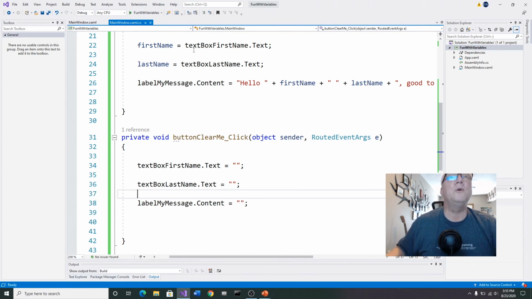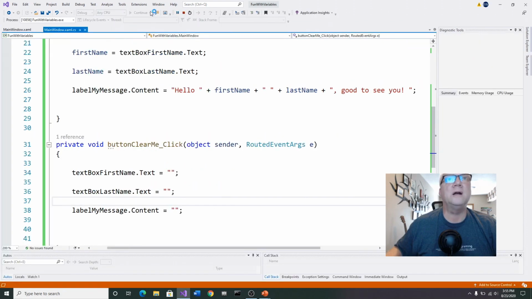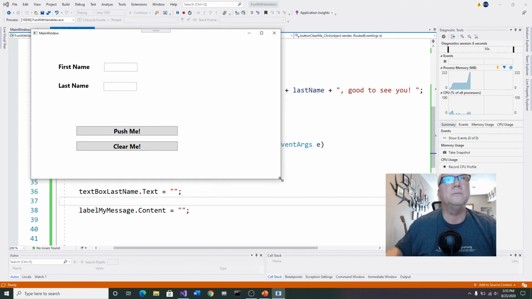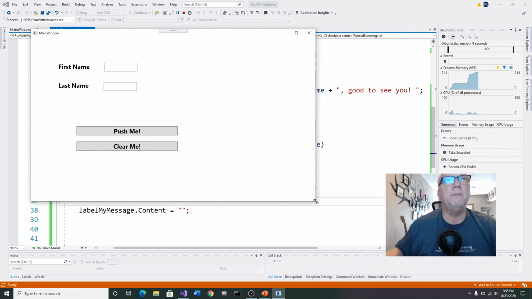Okay, so I'm going to come back up here. I want to come up to where it says fun with variables, and that's where I'm going to run this from. And so I click it, and it runs. I'm going to open that up just a little bit so you can see it a little better.